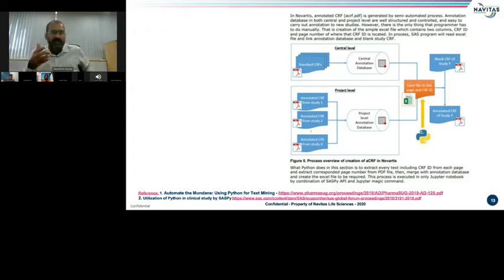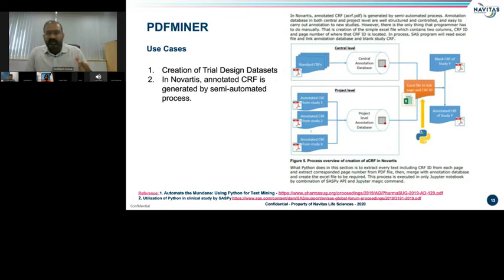In the next slide, we'll look at the SAS.py package. PDF miner can be implemented in different ways. It provides capabilities to search the document and extract information from the document. It allows the exact location of text in a page, as well as other information such as fonts or lines. It also provides the capability to output in different formats.